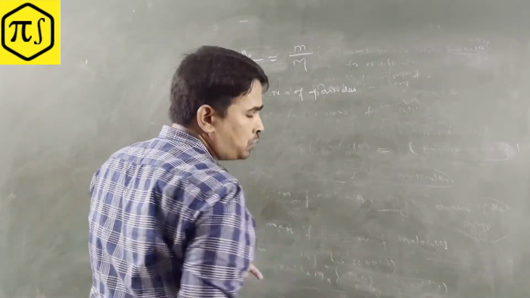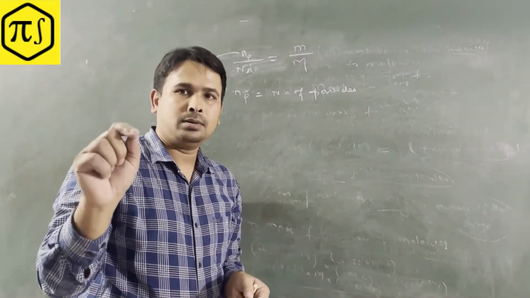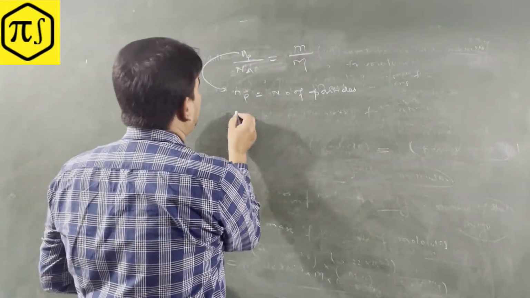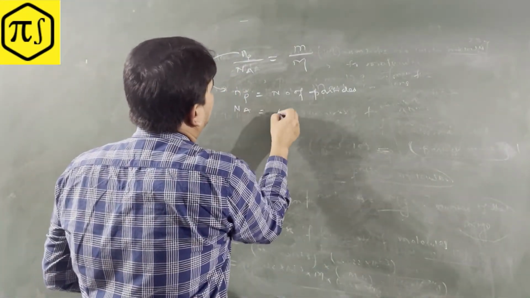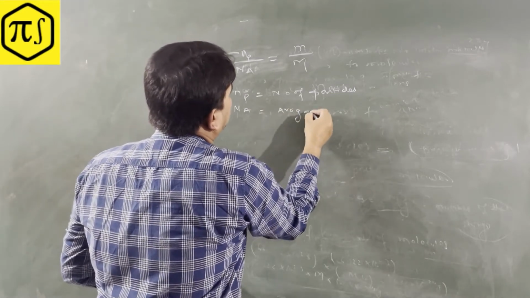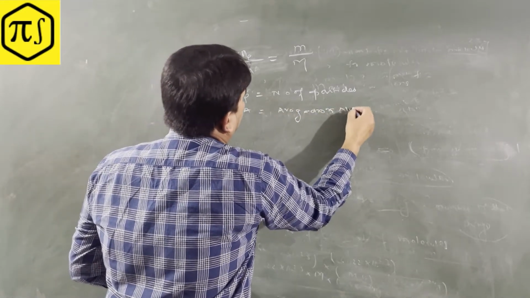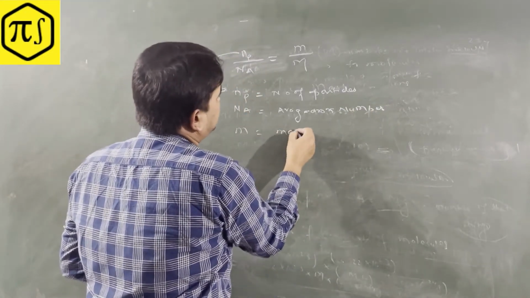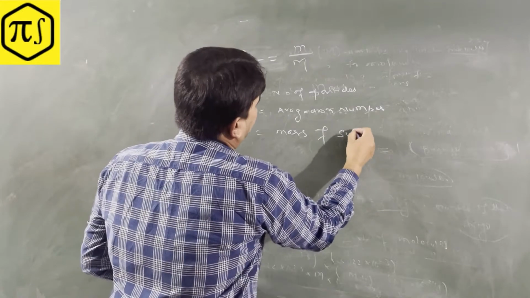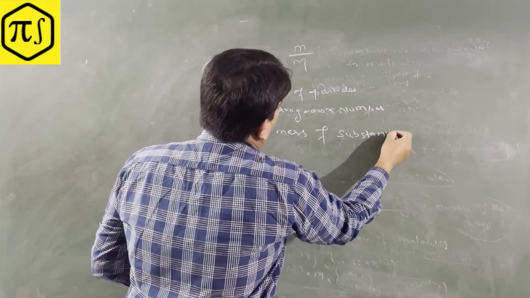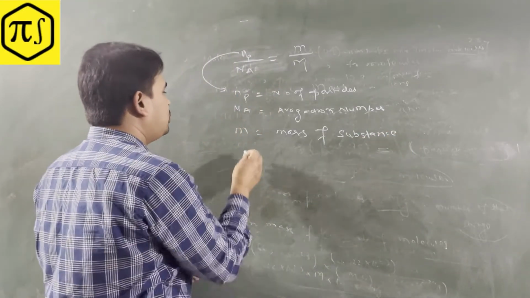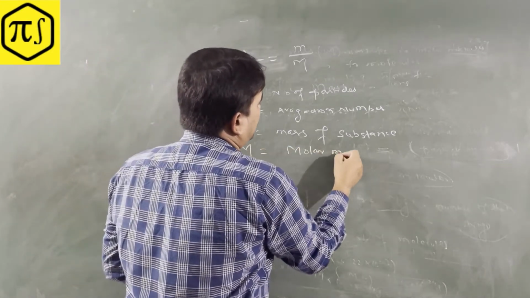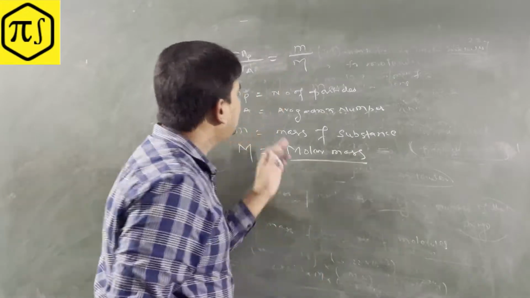Particles, as you know, means atoms, ions, and molecules. Na is the Avogadro number, m is the mass of the substance, and M is the molar mass. So this data is given.